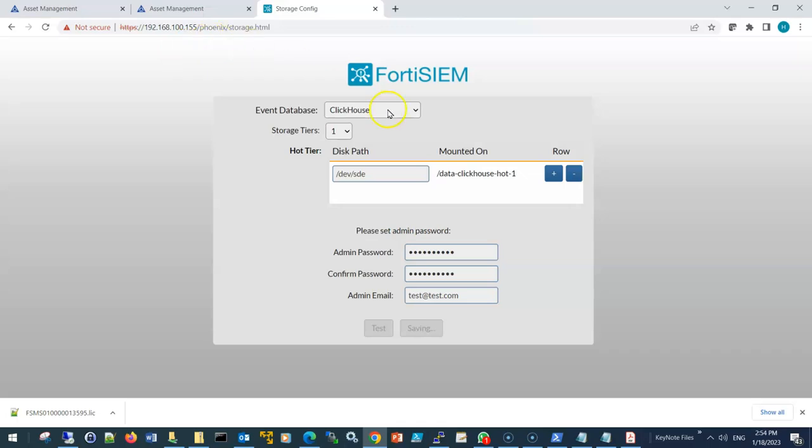As you can see, it is taking some time here because it's configuring the storage with the configuration that we have set, like mounting the database to the new partition and installing the schema of the ClickHouse database. This shouldn't take more than a few seconds to 1 to 2 minutes.